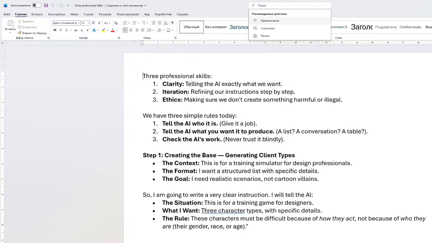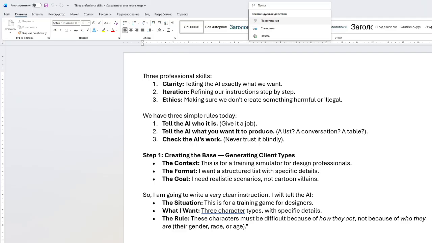Hello everyone. Today we are going to learn how to use artificial intelligence as a professional tool. You do not need to know how to code. We do not need to understand computers deeply. We just need to know how to talk to a machine clearly.